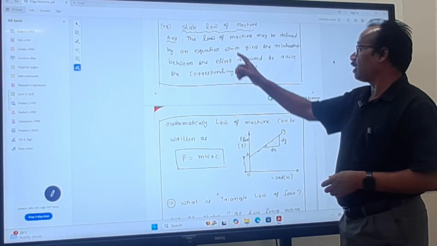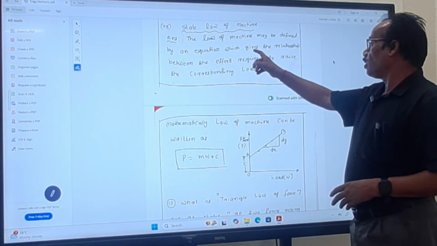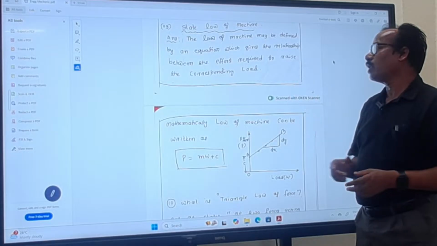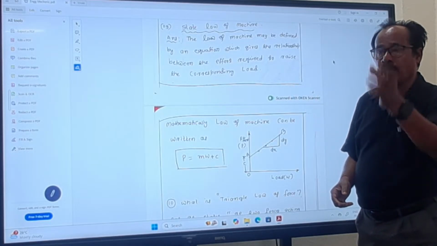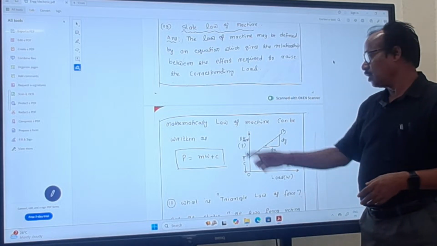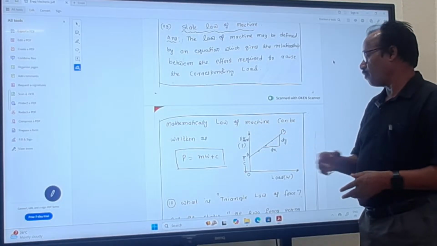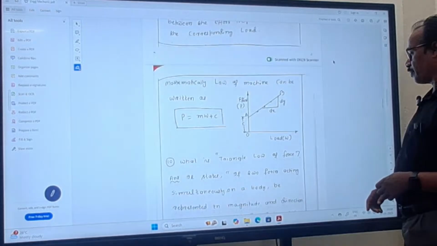This is written as the law of machine, which may be defined by an equation which gives the relationship between effort required to raise the corresponding load. That means how much force is applied, how much load is lifted. This is the diagram of a lifting law of machine. Mathematically, P = mW + C.